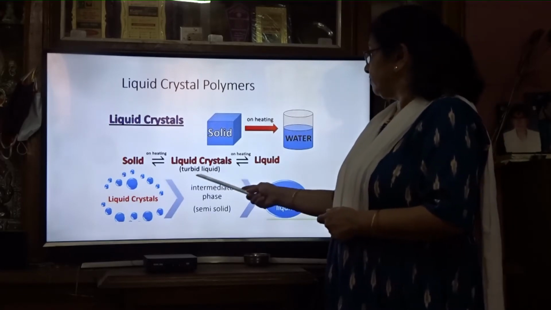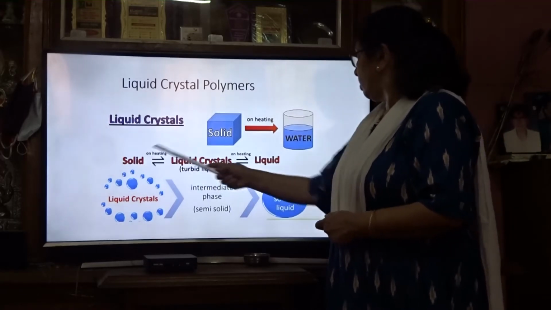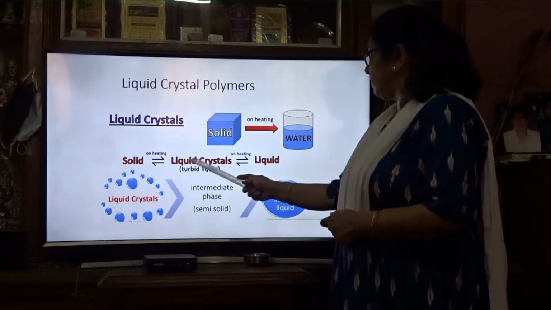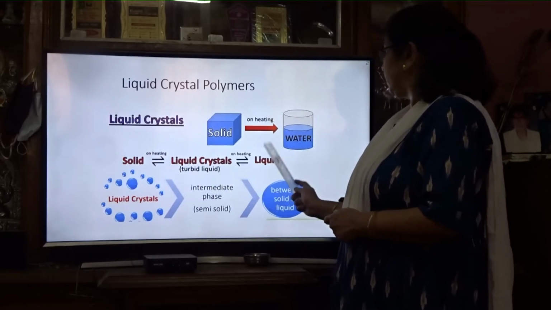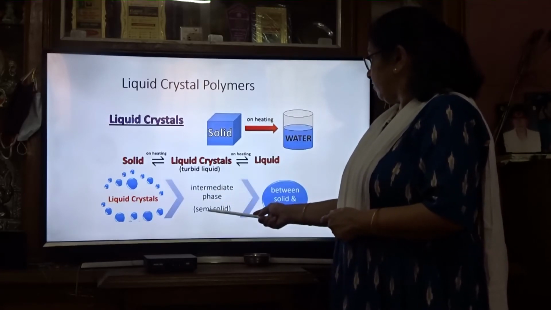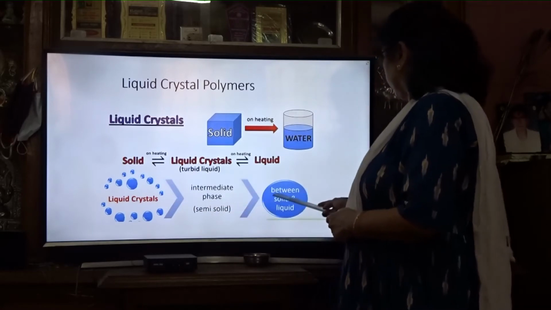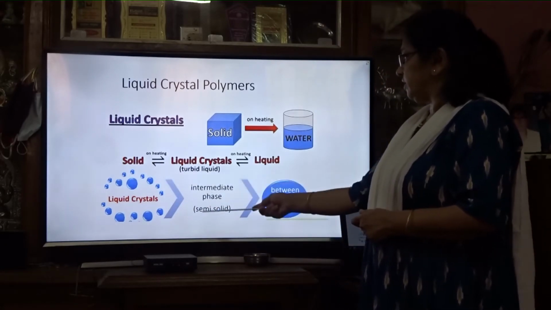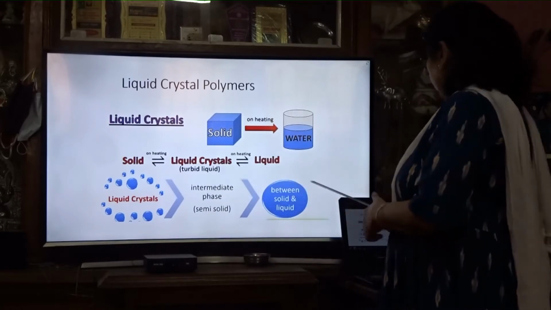Turbid liquid is the intermediate state between solid and liquid. This intermediate phase is the liquid crystal, because it has the properties of both solid and liquid.